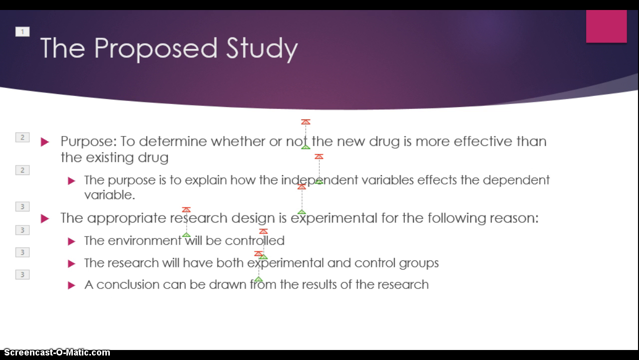The proposed study is to determine whether or not the new drug is more effective than the existing drug. The purpose is to explain how the independent variables affect the dependent variables. The appropriate research design for this is experimental because the environment will be controlled. The research will have both experimental and control groups, and a conclusion can be drawn from the results of this